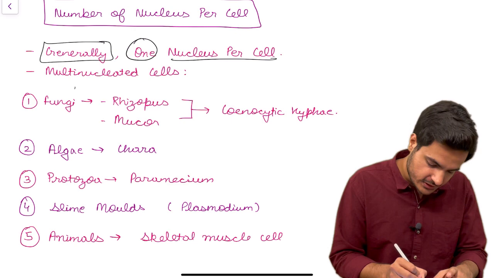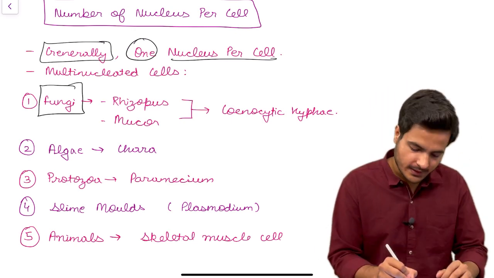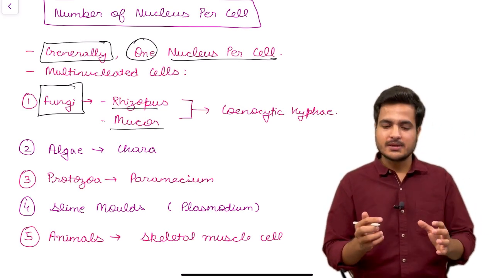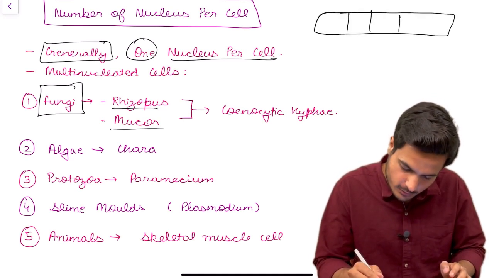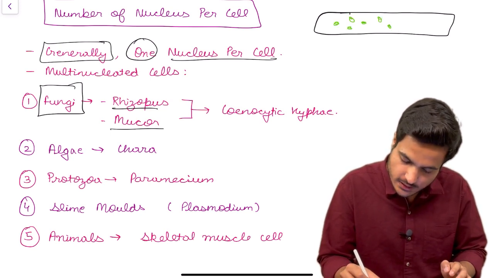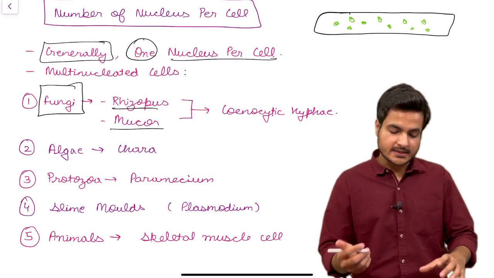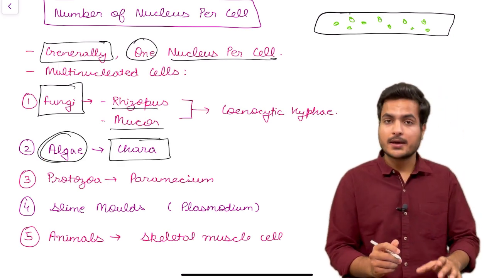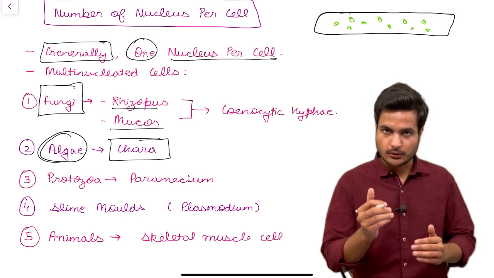The first one is fungi. In lower fungi of class Phycomycetes, for example Rhizopus and Mucor, we have seen that they have coenocytic hyphae. That means hyphae in which there are no septae present. The septa walls are absent. Therefore, the nuclei present inside them are in the common cytoplasm, giving it a multinucleated shape. The second example is algae. The example is Chara, which is a green alga. Chara also has multinucleated cytoplasm.